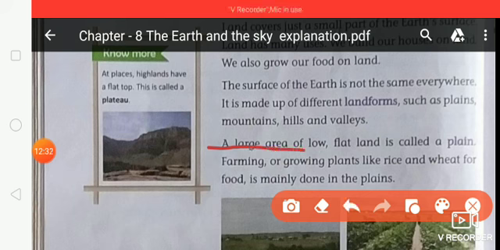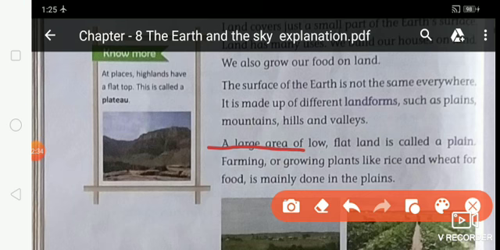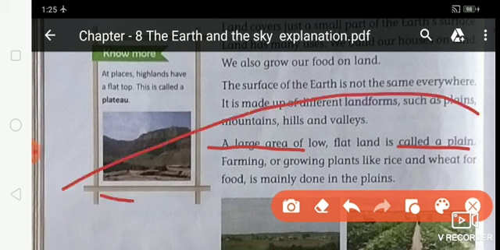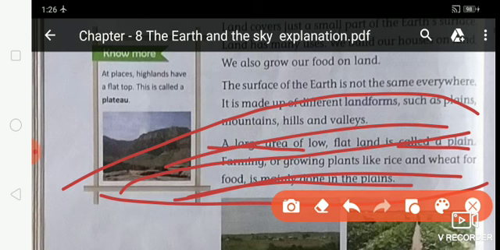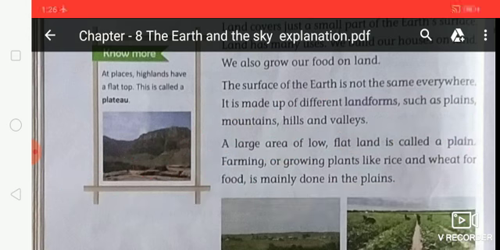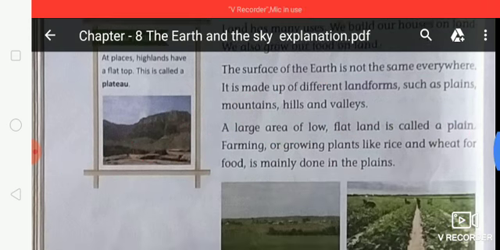A large area of low flat land is called a plain. It is a very broad area, and it is low, not high like a mountain. It is flat, with no high and low features. It is called a plain.